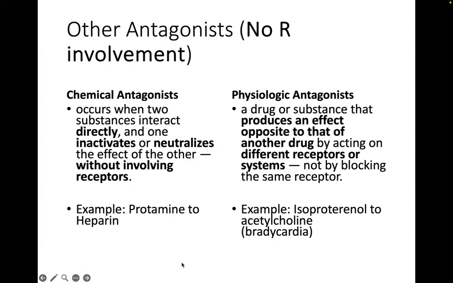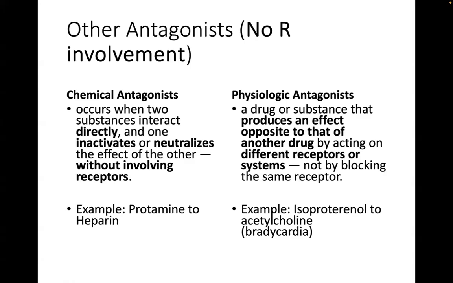Now, there are other antagonists in which these drugs do not need to interact with any receptor at all. A chemical antagonist, or chemical antagonism, occurs when two substances interact directly and one drug inactivates or neutralizes the other without involving receptor binding. So an example for that is protamine and heparin.